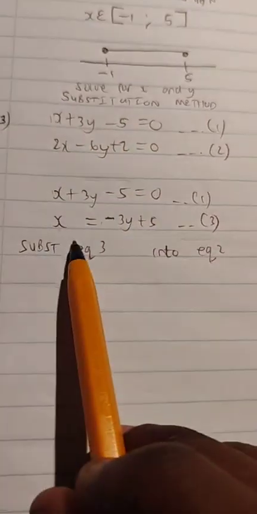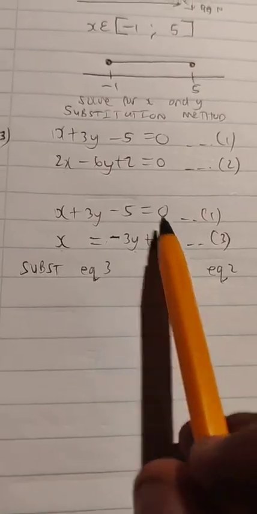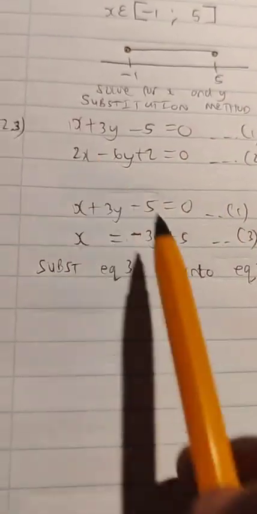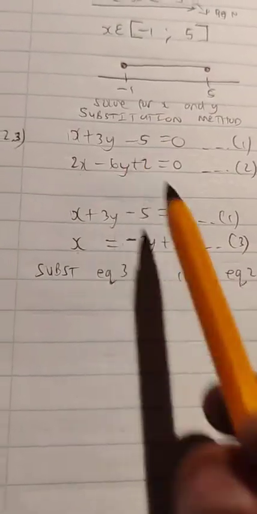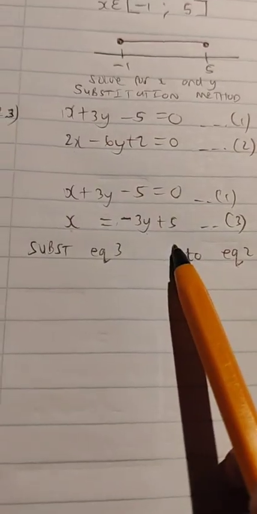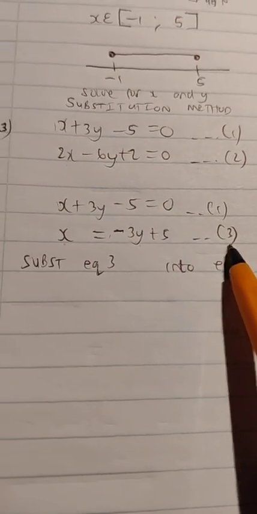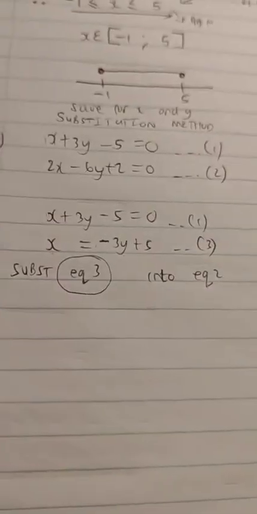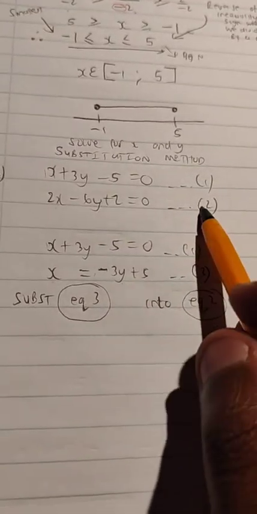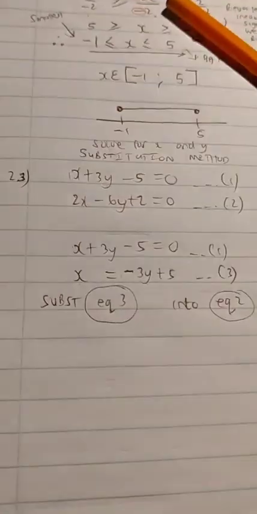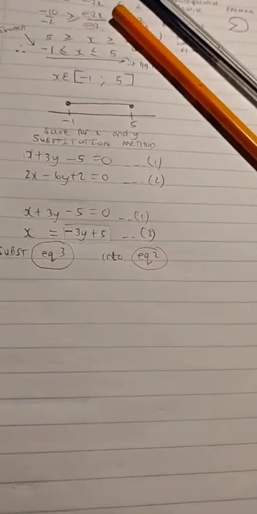So remember, equation 1 is now x is equal to negative 3y plus 5. 3y, we transpose it from positive, becomes negative. Minus 5, we transpose it from negative, becomes positive. So that's equation 3. So now we're going to substitute this equation 3 where exactly? Into equation 2. Where is equation 2? There it is. So what that means in essence is that everywhere we see x, who is going to replace x?